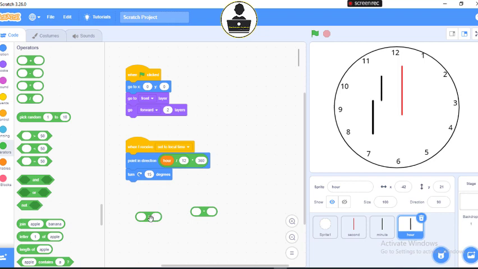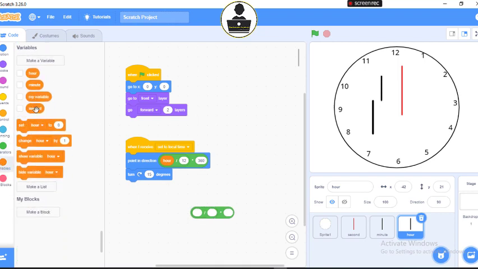My division coming inside this. So I will go to my variables, and I will drag out my minute and put it in here. Then I have 60 minutes, right? 6 over 60. 60 minutes make 1 hour. 60 seconds make 1 minute.